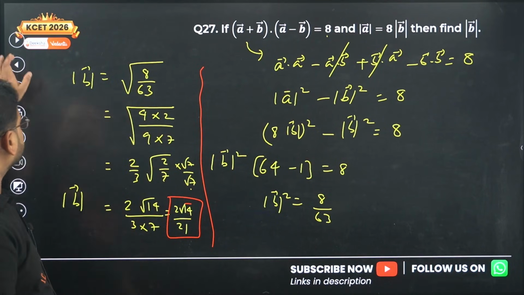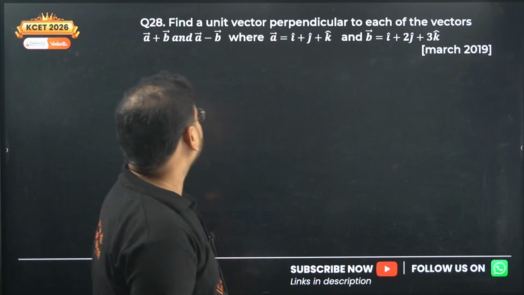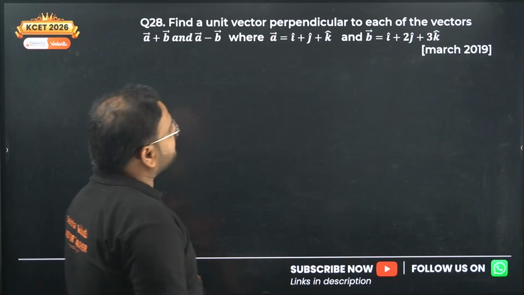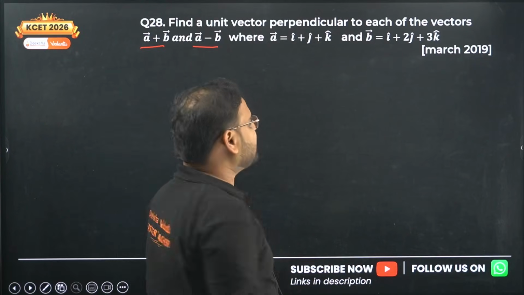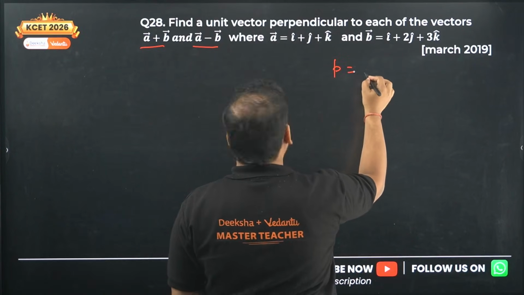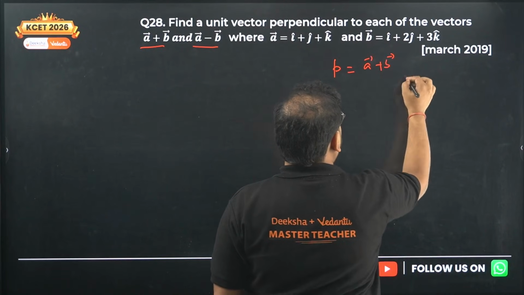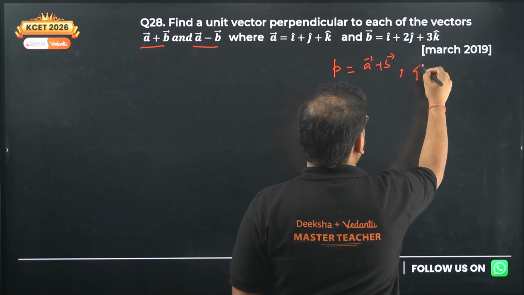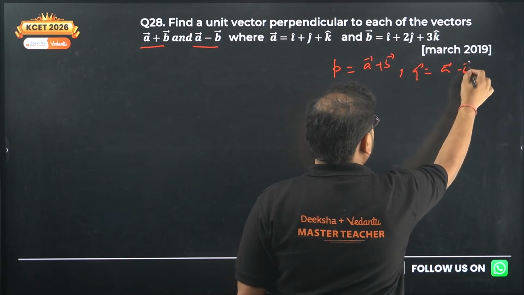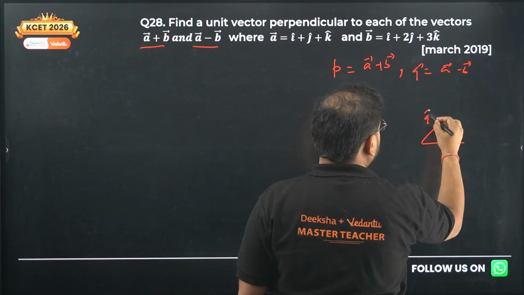Cross check your answer, calculations as well. The last question of the day. Find a unit vector perpendicular to each of these vectors, A plus B and A minus B. Let's say I call the vector P to be A plus B, and vector Q to be A minus B, and let's draw it. P is here and somewhere Q is here.